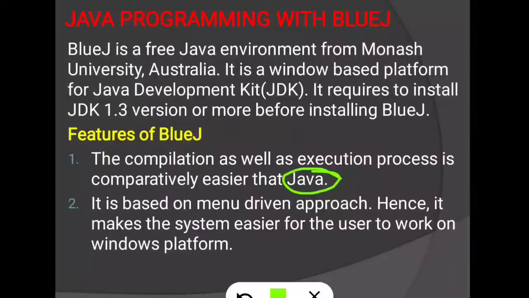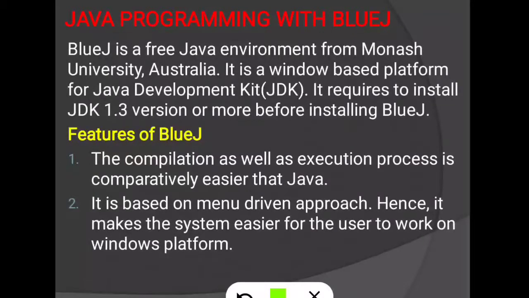Because the Java compiler is a DOS based platform, if we use the Java compiler, then we have to know about DOS commands. Then it is based on a menu driven approach. Hence it makes the system easier for the user to work on the Windows platform.